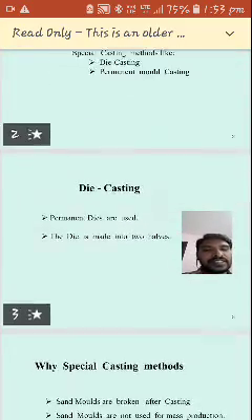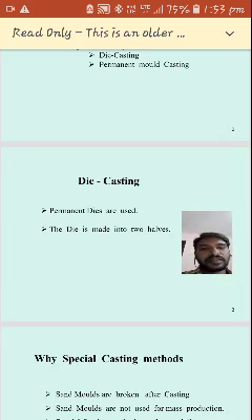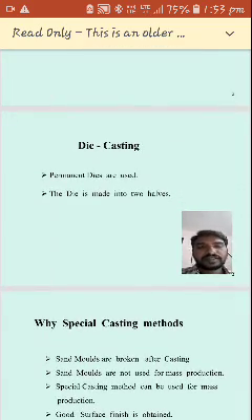So there is die casting. Here the permanent dies are used. The die is made in two halves.